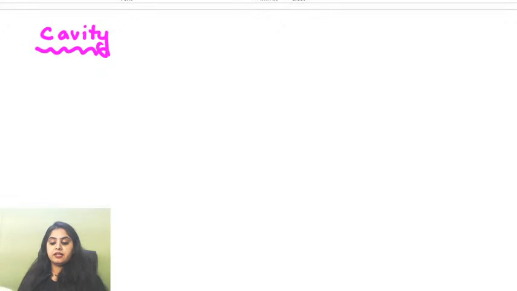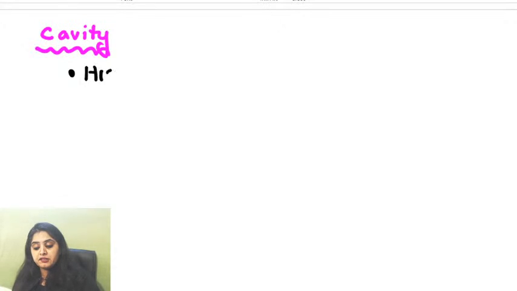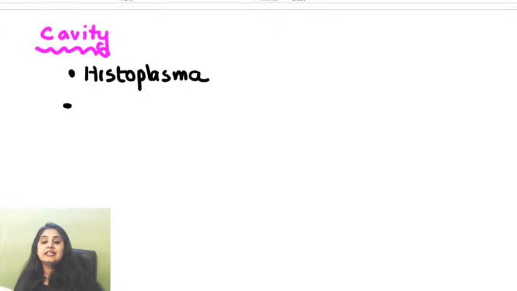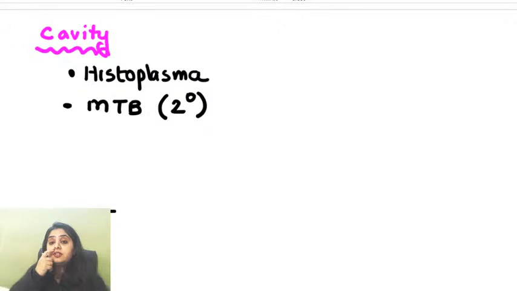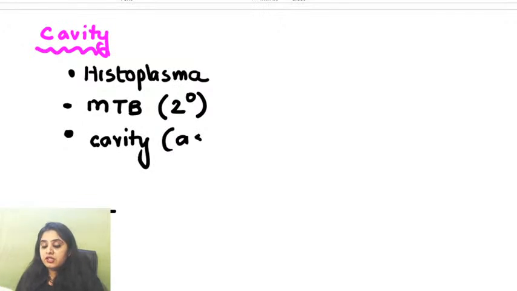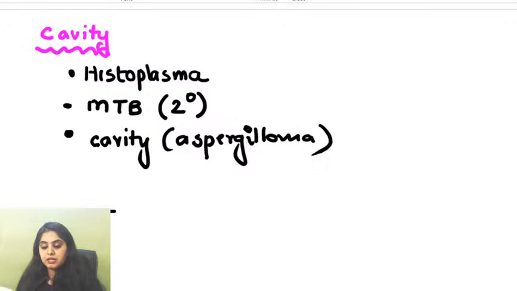so let's start from there. When they say cavity, what should come to your mind? Histoplasma can cause cavity. Next. Do you remember which type of TB causes cavity? Primary TB or secondary TB? In the lung, which TB causes cavity? Cavitation is a feature of reactivated or secondary TB. Okay. Do you know that within a cavity, Aspergillus tends to grow? We call it aspergilloma. That is, within some cavity, an Aspergillus ball is growing.